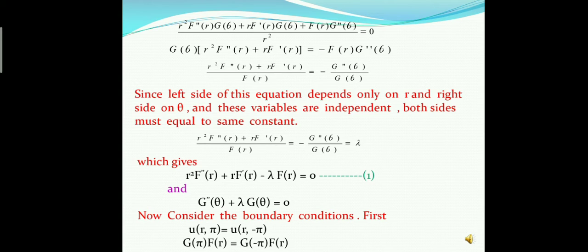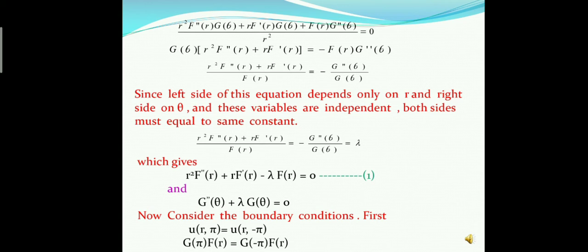Now we clearly see that the left hand side depends only on r and the right hand side depends only on θ, and we also know that r and θ are independent variables. Therefore both sides must equal the same constant, and we take λ as the constant, which gives us r² F''(r) + r F'(r) − λ F(r) = 0, and the second equation G''(θ) + λ G(θ) = 0.